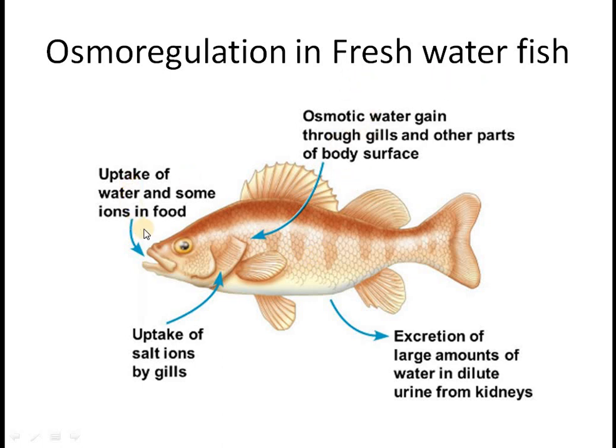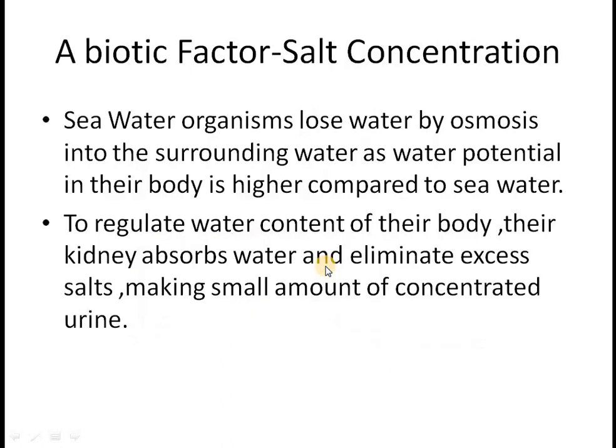If you see, this fish is taking in food and water and ions. Its body is taking ions through gills and water is coming into the body through gills and other body surface. And its kidney is excreting a large amount of water in dilute urine. Dilute urine would be produced in large amount to keep the internal environment constant.